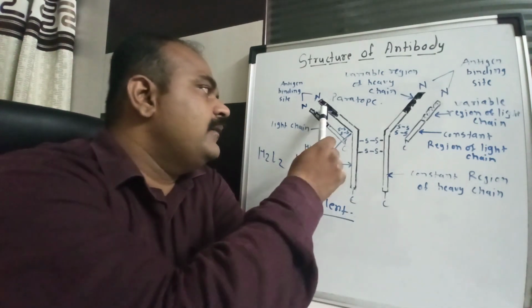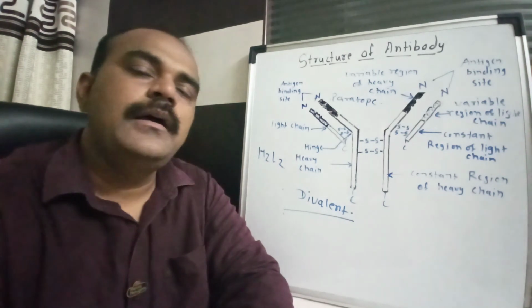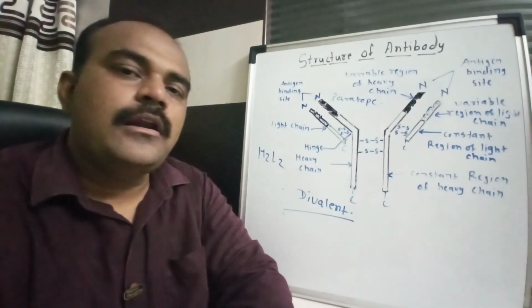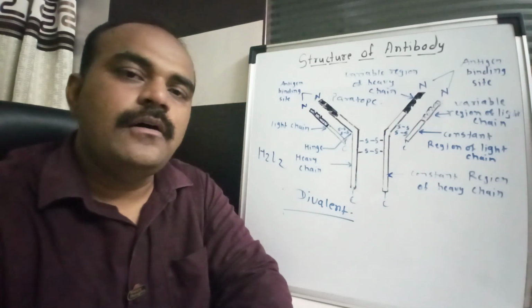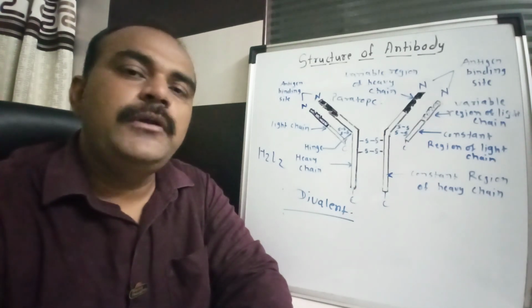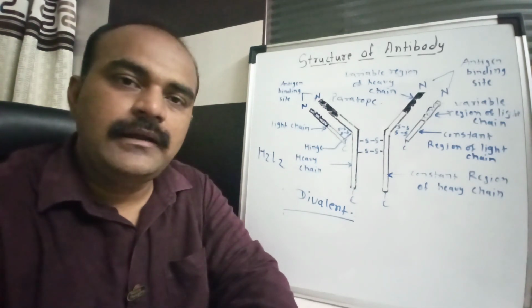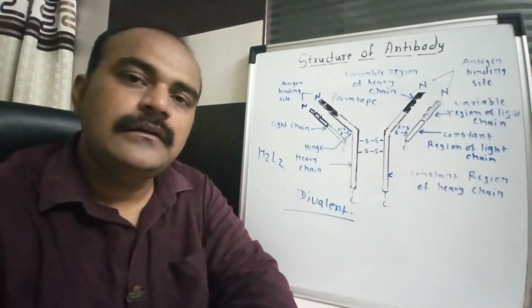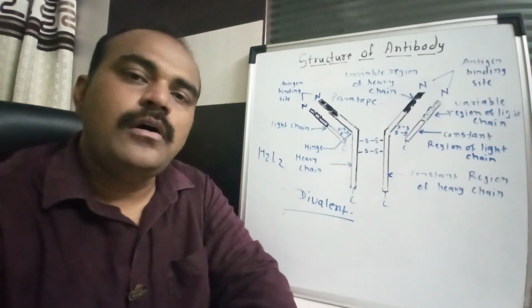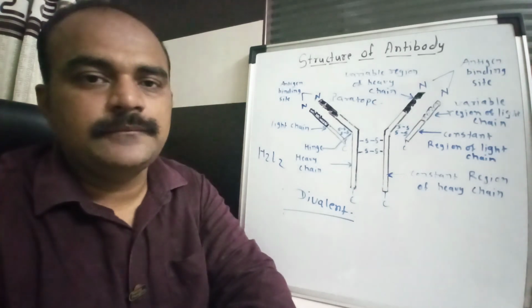In the variable region you can see there is a paratope. Paratope is the region of the antibody where the epitope of the antigen will bind. So the epitope of the antigen binds to the paratope of the antibody and forms the antigen antibody complex.